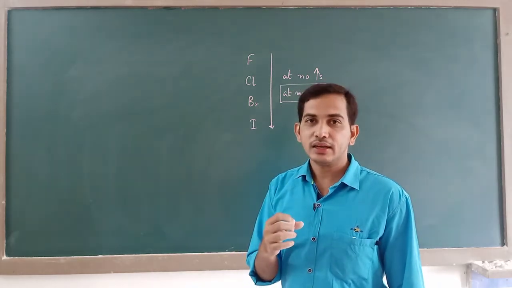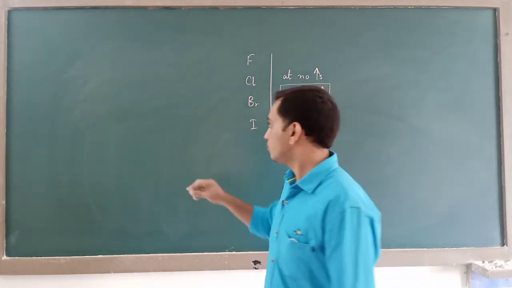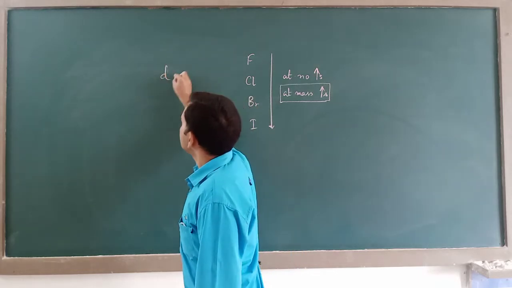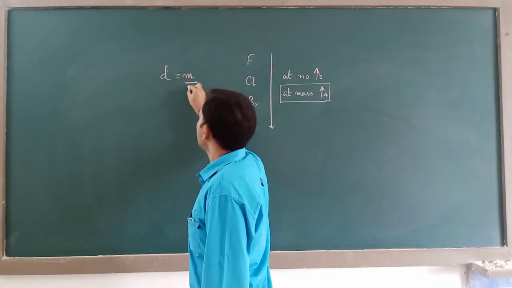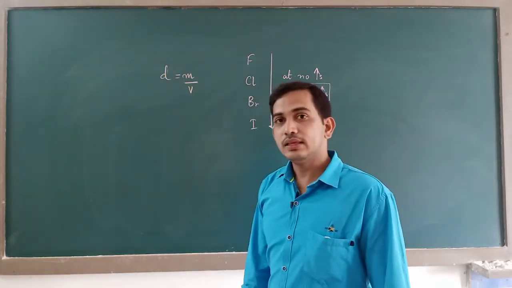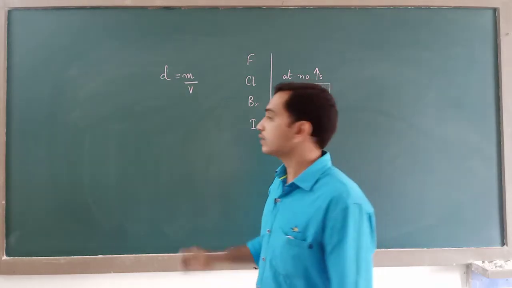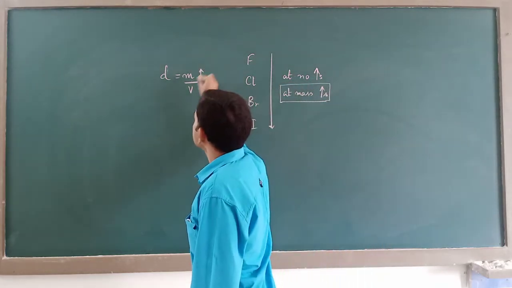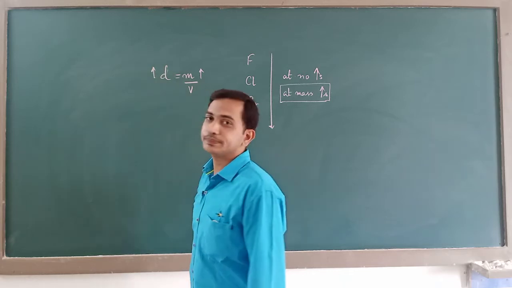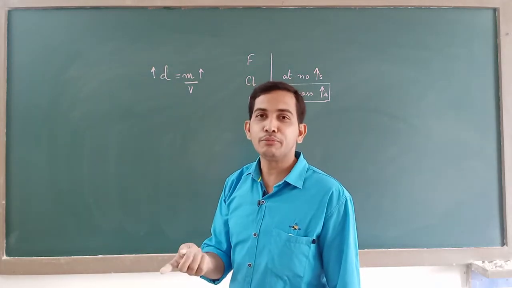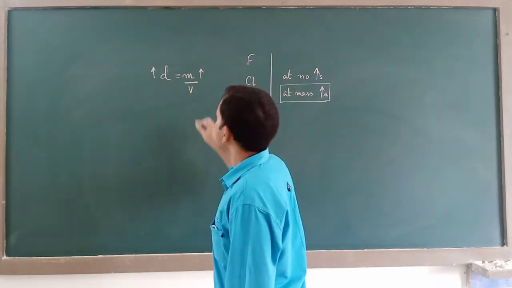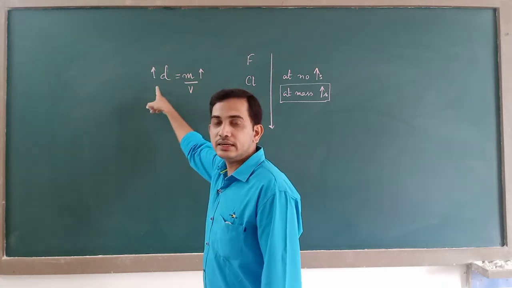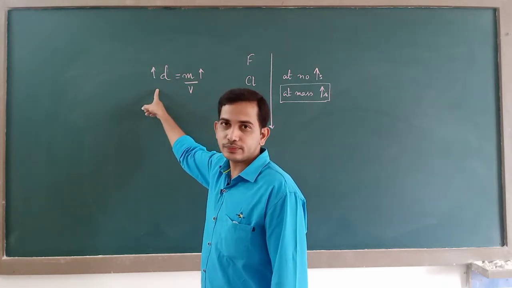What is the relation between density and mass? We always write this relation. Density is equal to mass by volume. This gives a very clear picture that whenever mass rises, density will also rise. Both are directly proportional. And whenever volume rises, density decreases.